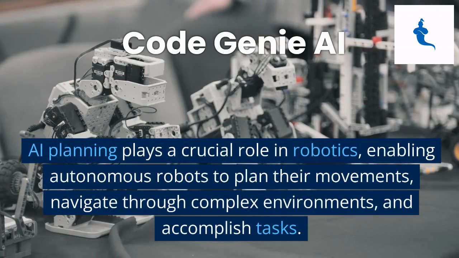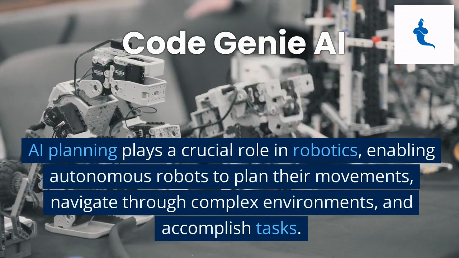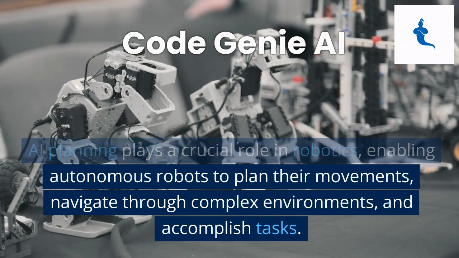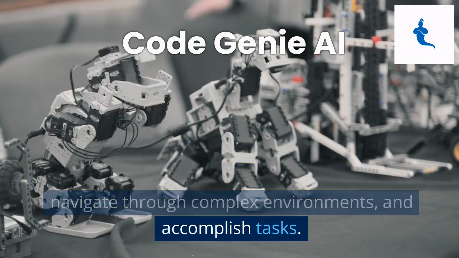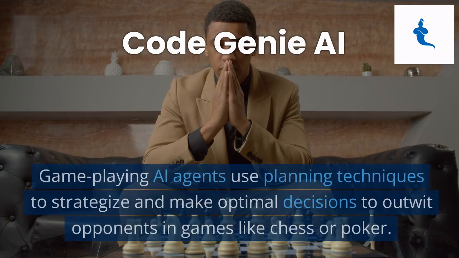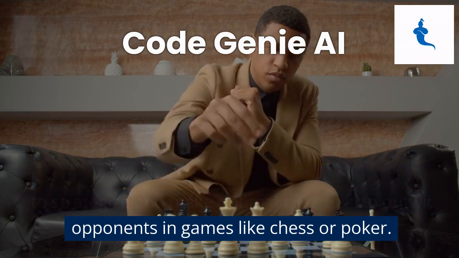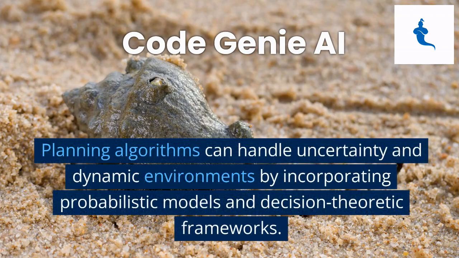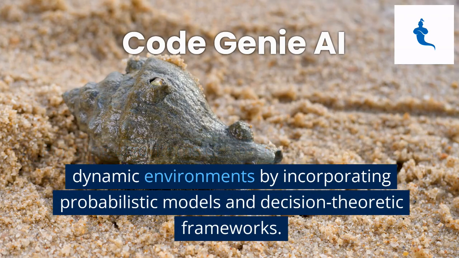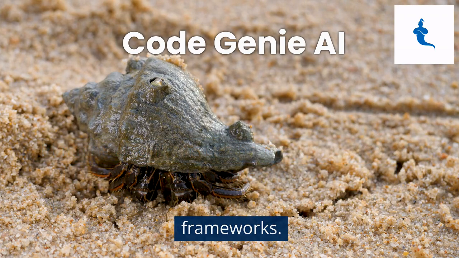AI planning plays a crucial role in robotics, enabling autonomous robots to plan their movements, navigate through complex environments, and accomplish tasks. Game-playing AI agents use planning techniques to strategize and make optimal decisions to outwit opponents in games like chess or poker. Planning algorithms can handle uncertainty and dynamic environments by incorporating probabilistic models and decision-theoretic frameworks.